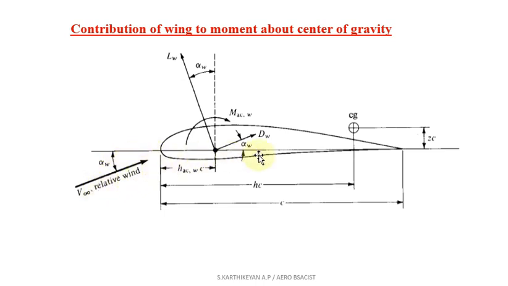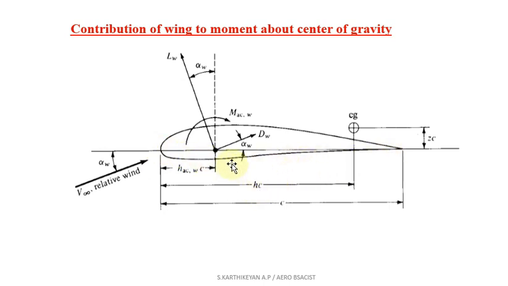Then here we are locating the center of gravity point. This is the center of gravity for the airplane. Then this is the wing section, and we are considering two dimensions. The distance between the leading edge and the center of gravity of the airplane in the horizontal direction is called HC. Normally the chord line is denoted by the distance between the leading edge and trailing edge.